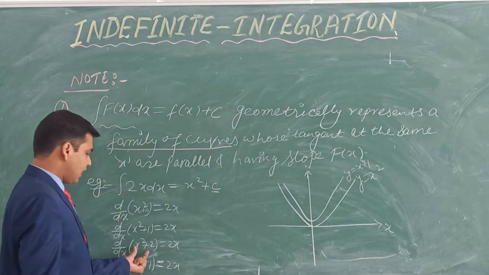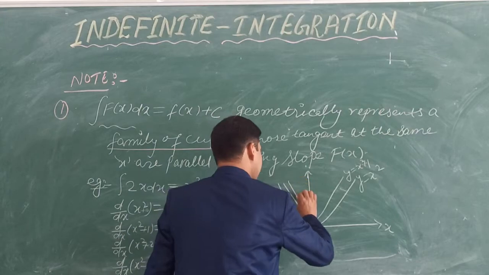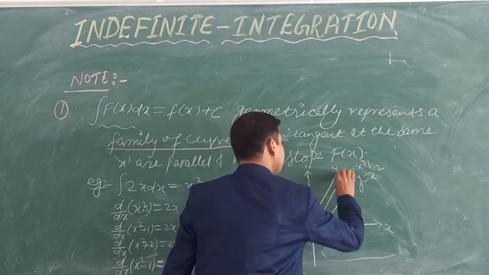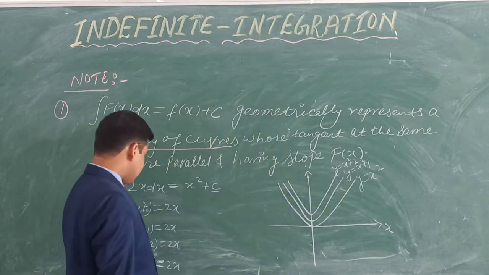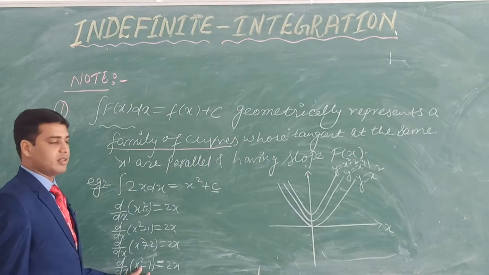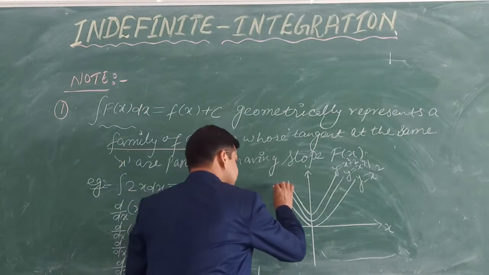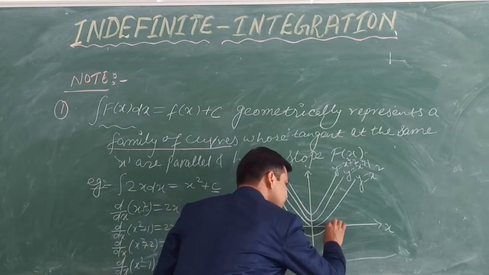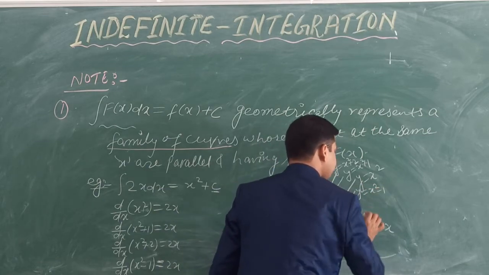What is the graph of x square plus 2? We need to shift 2 units above the x axis, so the graph will be like this: y equals x square plus 2. Now what is the graph of x square minus 1? Again the same, we need to shift 1 unit below the x axis, so it will be like this: y equals x square minus 1.